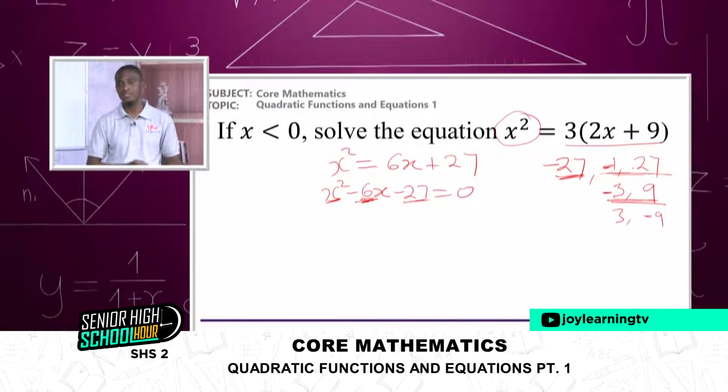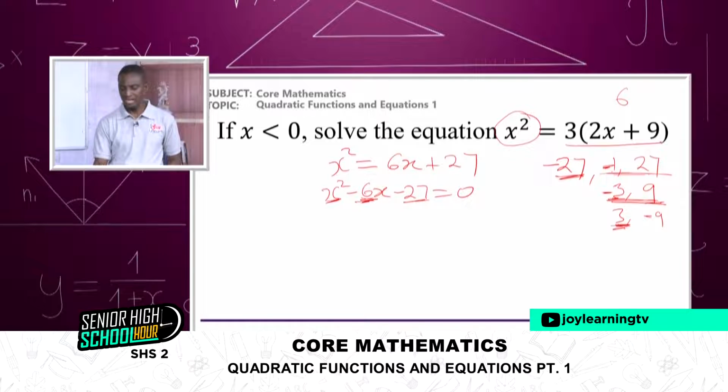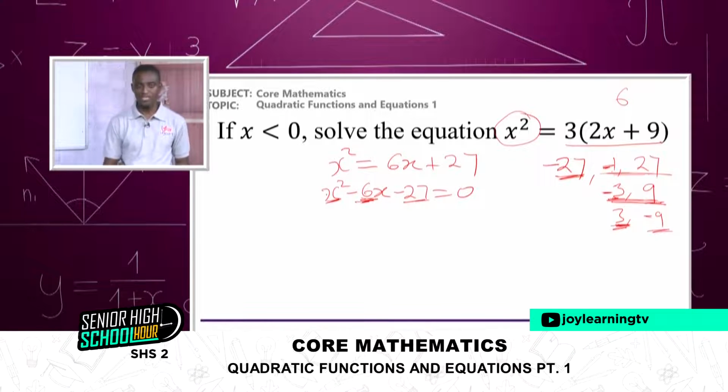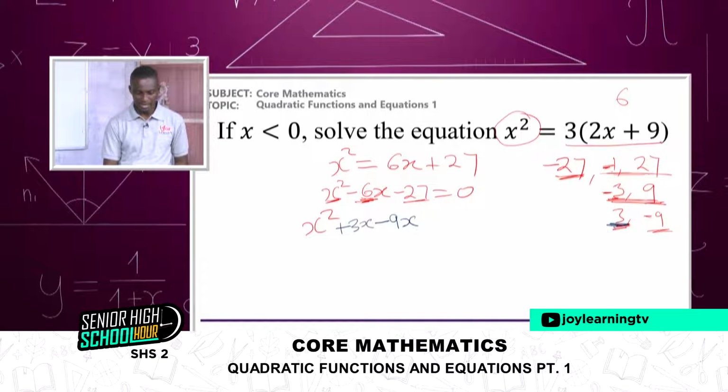3 and negative 9 add up to negative 6. The other option is negative 3 and 9. If you add negative 3 and 9, you get positive 6. That is not what we want. So we have 3 and negative 9, and we replace negative 6 with them, attaching our x. So we have our x squared here, then plus 3x, then minus 9x, then I bring my negative 27 equals 0.